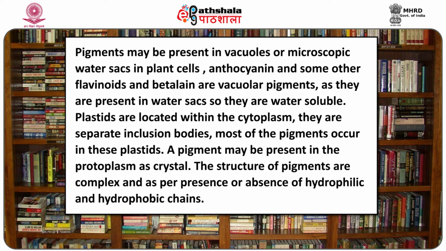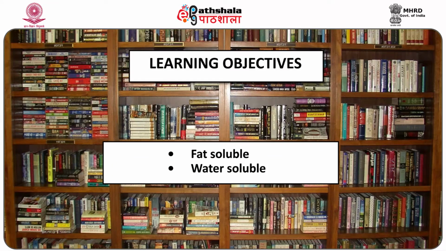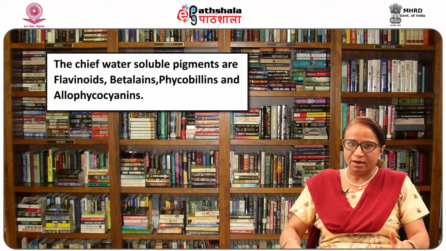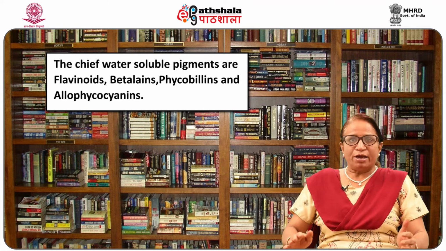The structures of pigments are complex and, as per presence or absence of hydrophilic and hydrophobic chains, pigments can be divided into two categories, that is fat soluble and water soluble. Here we will discuss water soluble pigments. The chief water soluble pigments are flavonoids, betalains, phycobilins, phycocyanins and some others. Let us learn about them one by one. First of all, we will discuss flavonoids.